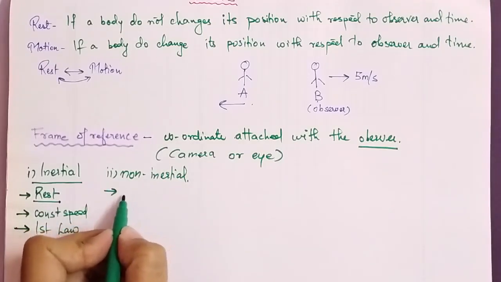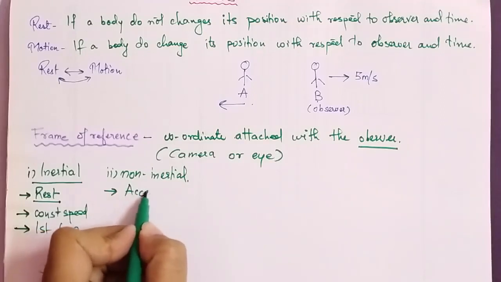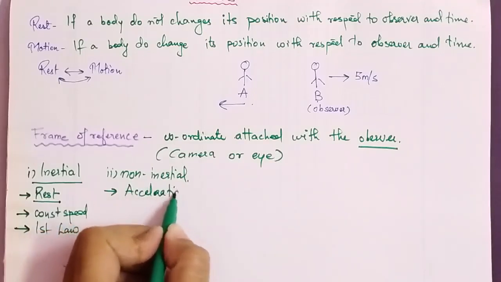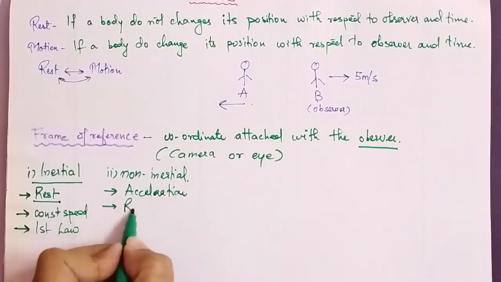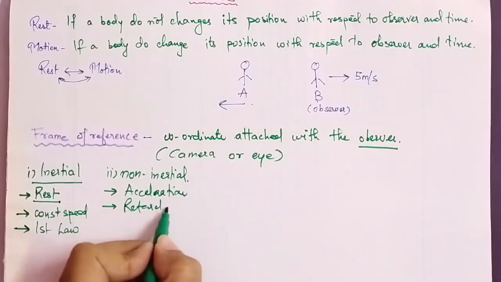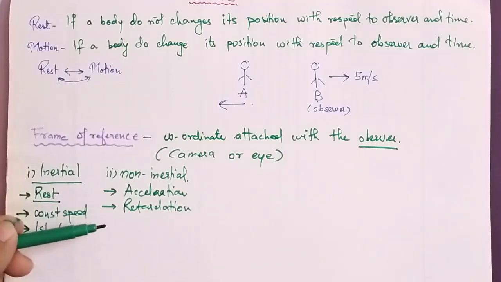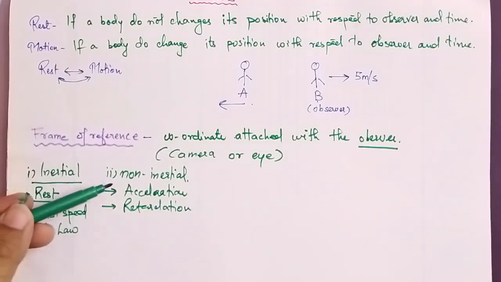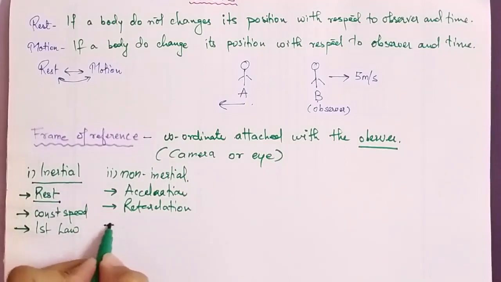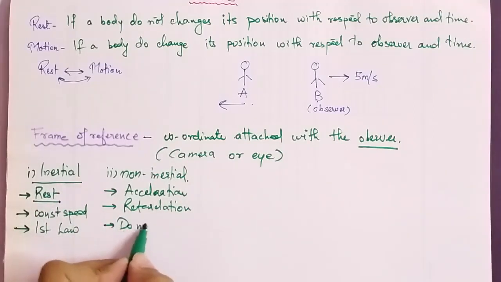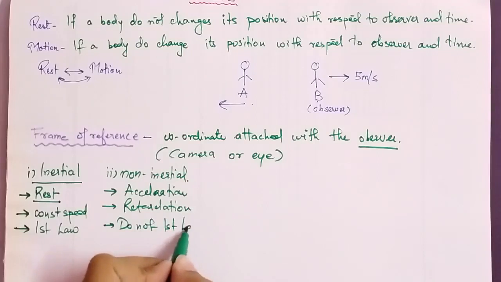If the body is moving with some acceleration, or you can also call it retardation, we will see acceleration and retardation in further classes. So either it is moving with acceleration or retardation, then it is known as a non-inertial frame, and it does not follow the first law of Newton.